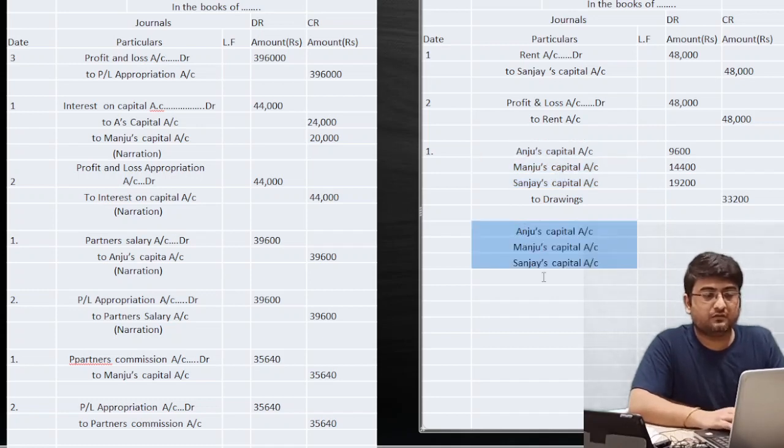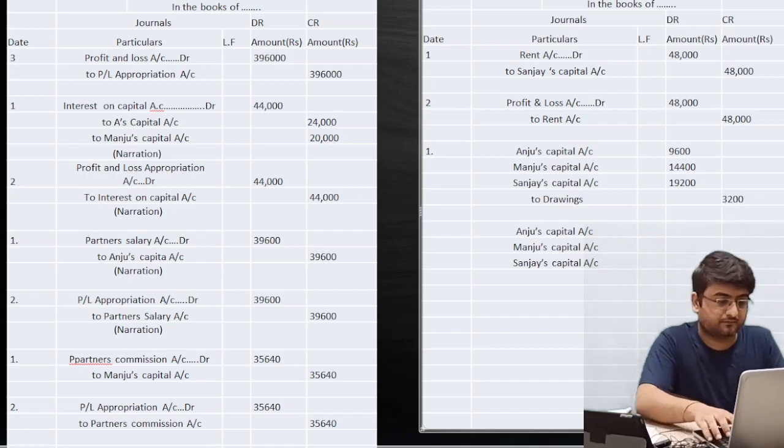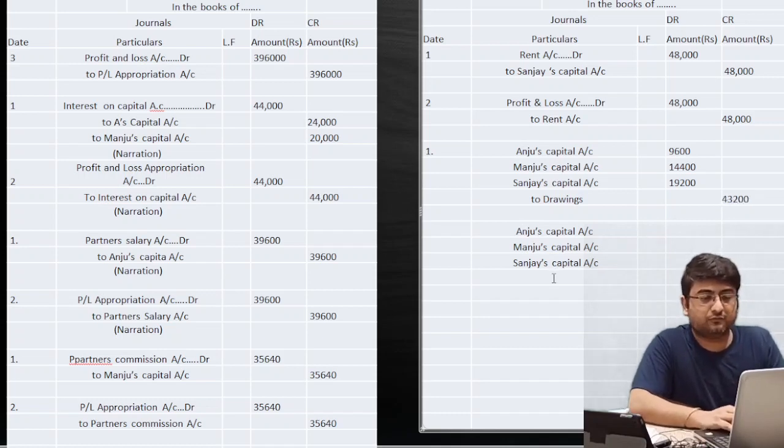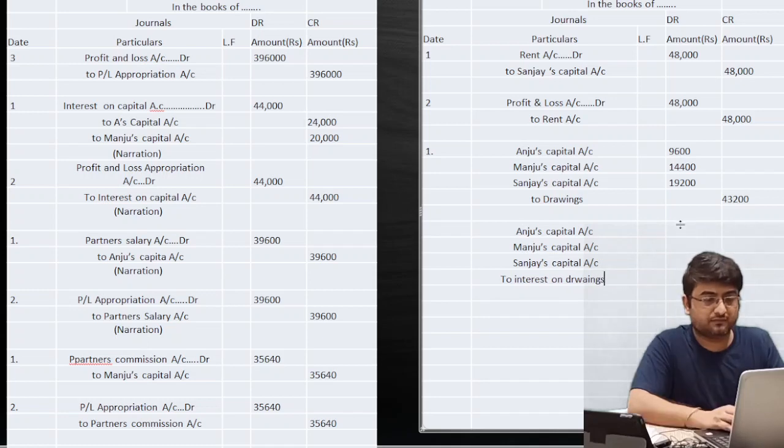So we have again to pass the amount 43. Let me write, this will be 9,043. Okay, let me change 43. So now we'll have to pass the interest on drawings amount, interest on drawings for each partner individually. The amount was 312, I guess.